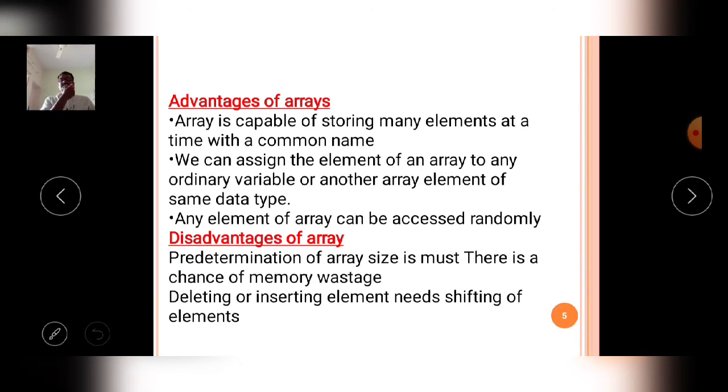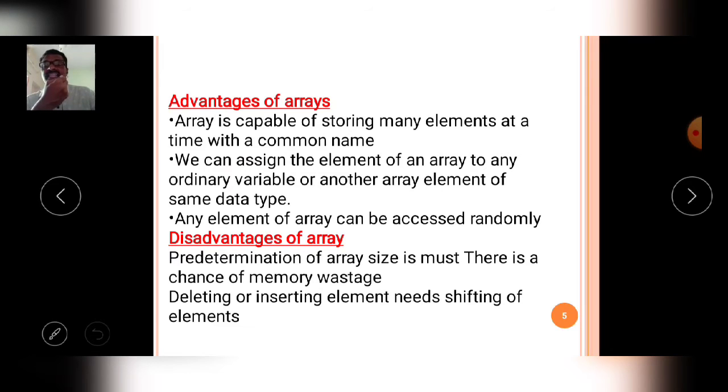Then, the advantages of arrays. What are the advantages of arrays? Till now we discussed the definition of the array, the syntactical rules of array declaration, and also initializing of arrays.